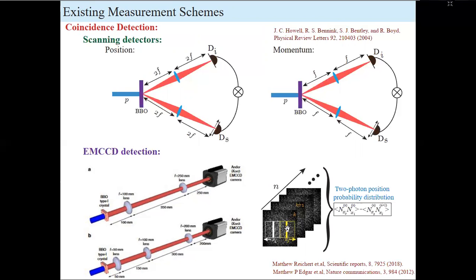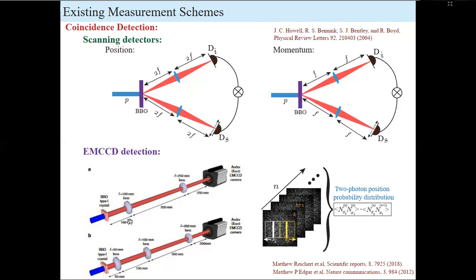And from the coincidence count, we can figure out the conditional uncertainties. But this method requires a large number of image accumulations, vast computational post-processing, and it is very sensitive to the distances. So the experimental setup needs to be aligned very precisely.